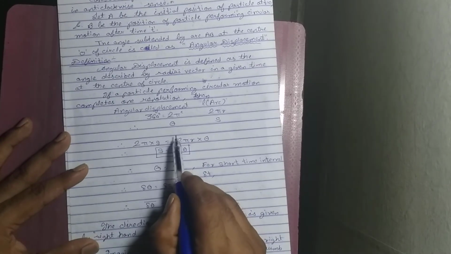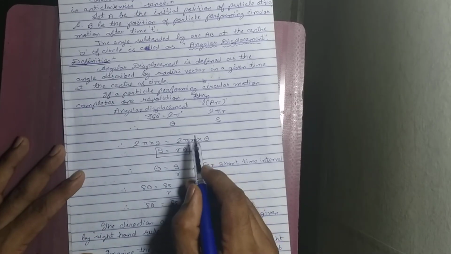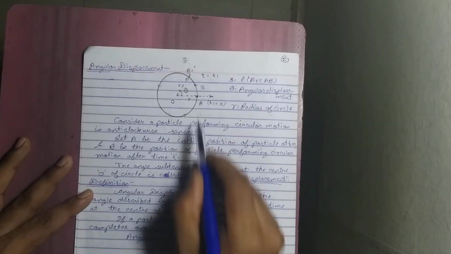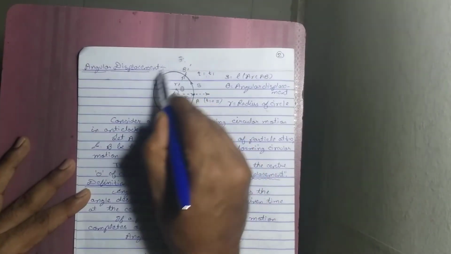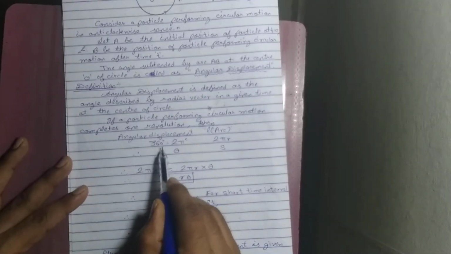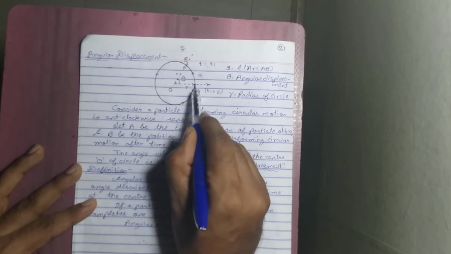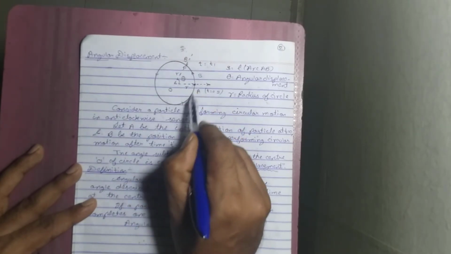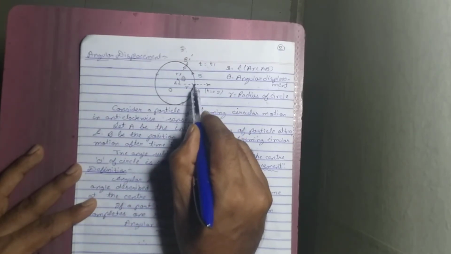Students, let us derive a formula for angular displacement. As we know, the total angle of a circle is 360 degrees. When the radius vector covers a total angle of 360 degrees, the object moves along the circumference of the circle.